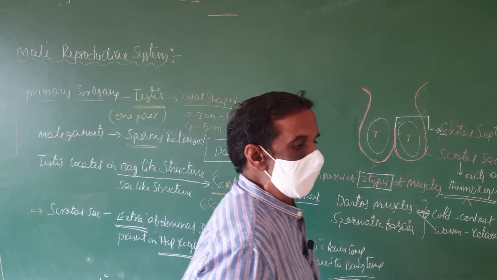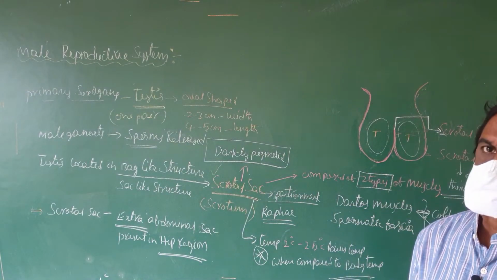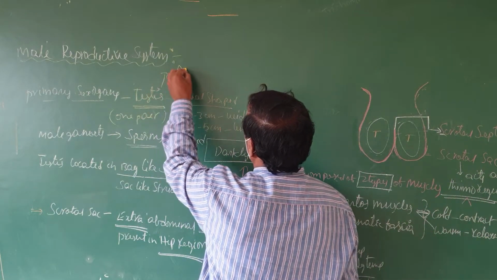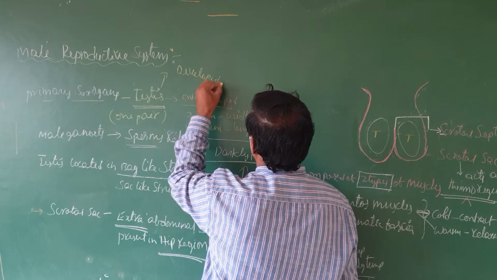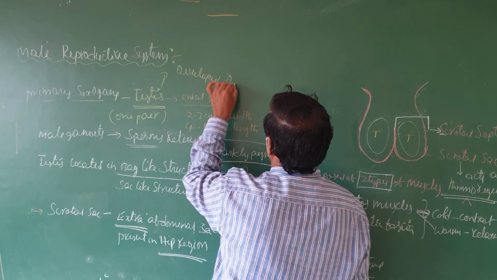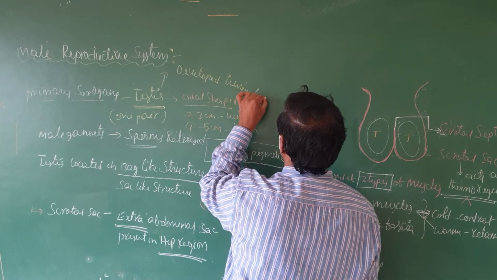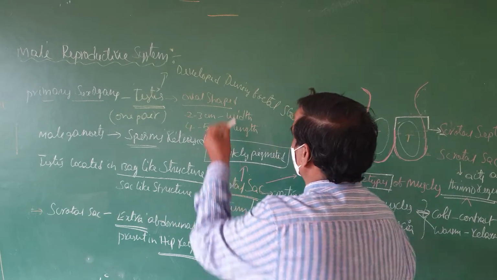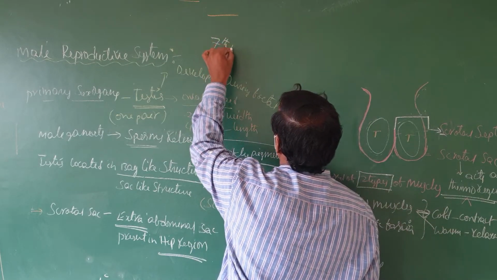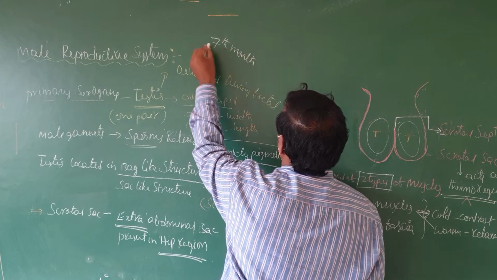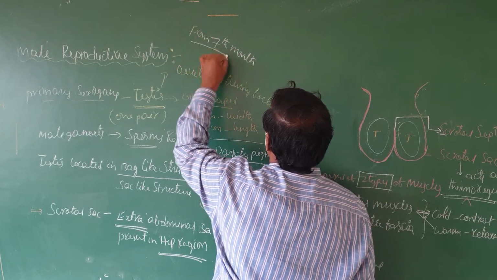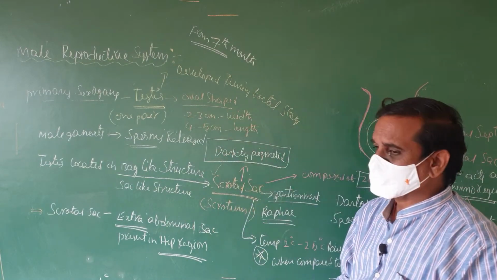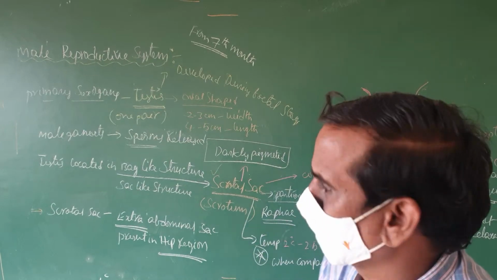Now we have to discuss how the testis reaches into the scrotal sac. The testis is developed during the fetal stage. What is that fetal stage? From the 7th month of the gestation period. They develop from the 7th month. During the embryonic life, the testis is also located in the abdominal cavity. This is a very, very important point.